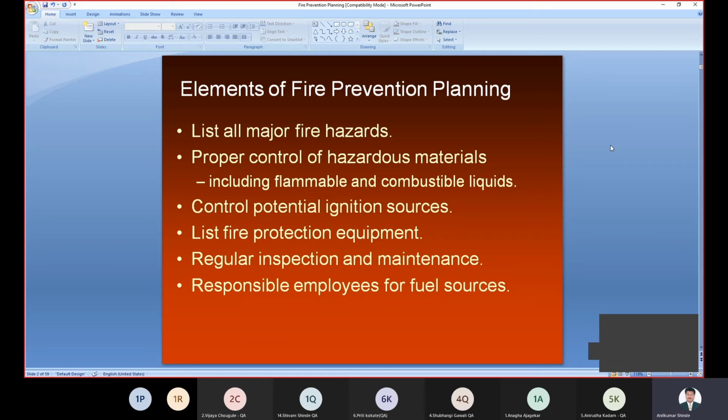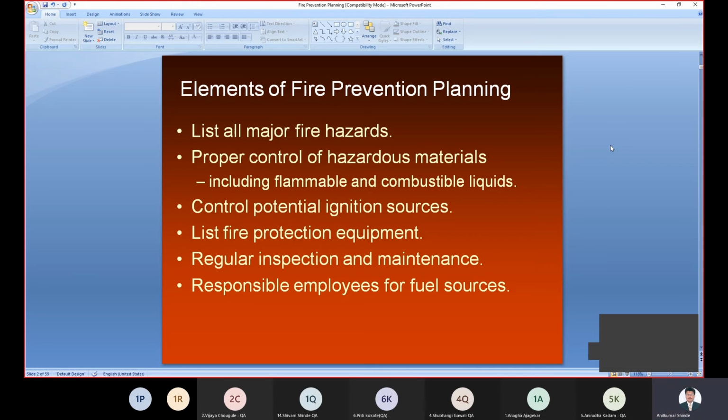First, list all the major fire hazards. We have to list out all these fire hazards: what fire hazards are possible and what the different causes of those fire hazards are. Then there must be proper control over hazardous materials.